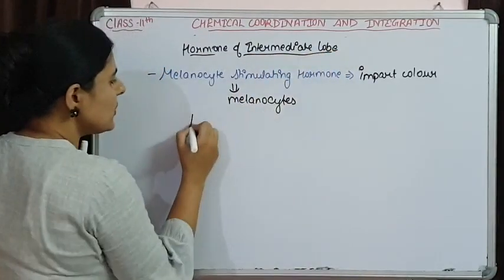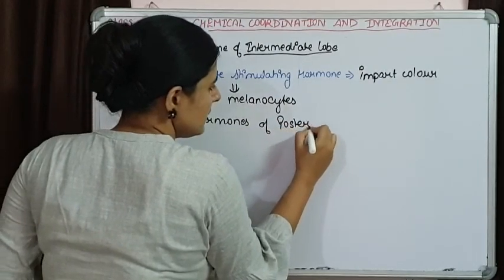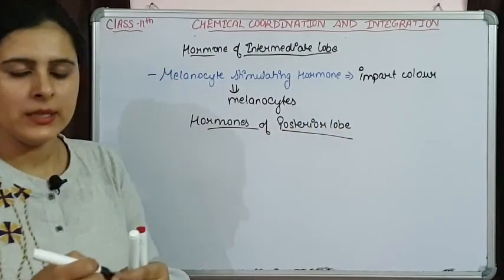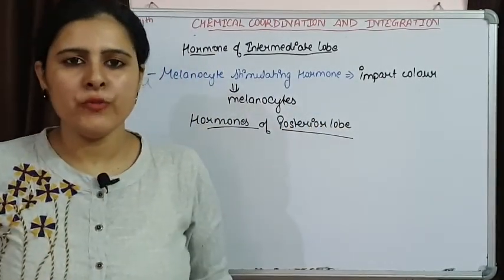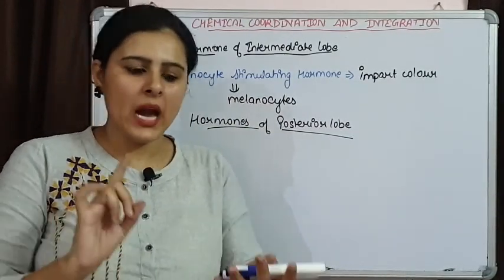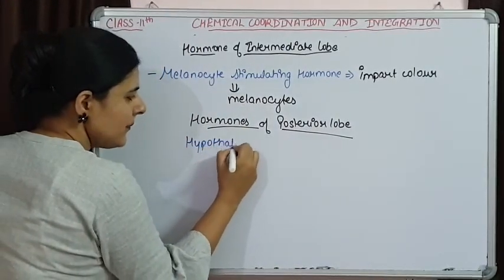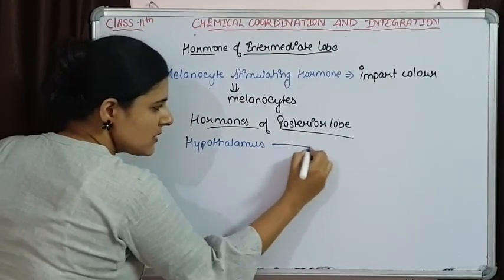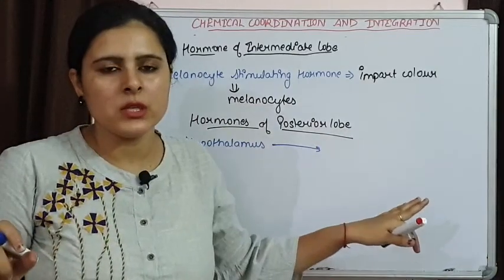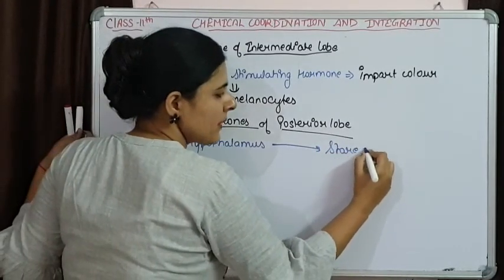Next comes the last one, that is hormones of the posterior lobe. Now just remember one thing over here, that the posterior lobe of pituitary does not release hormones. The hormones are released by hypothalamus, and this hypothalamus, through the axon, is going to transmit these hormones to the posterior lobe of pituitary, and they will get stored in the posterior lobe.